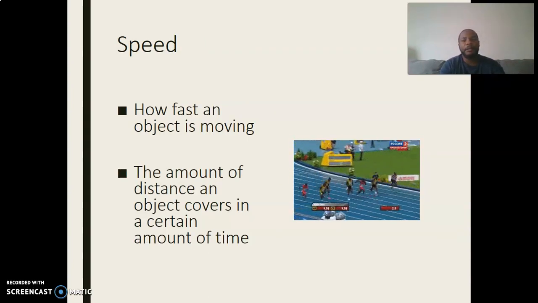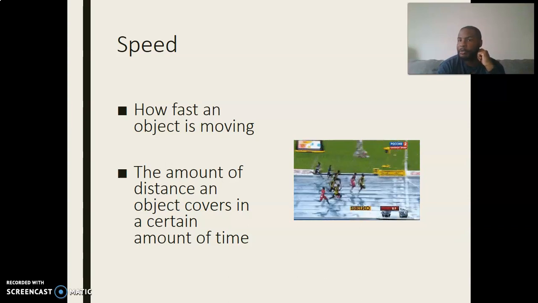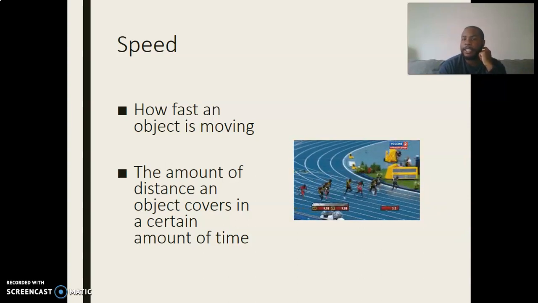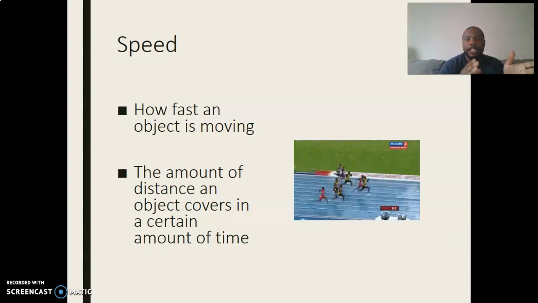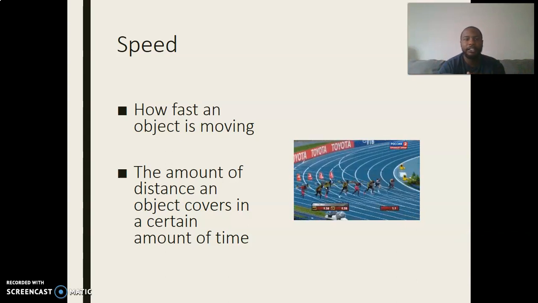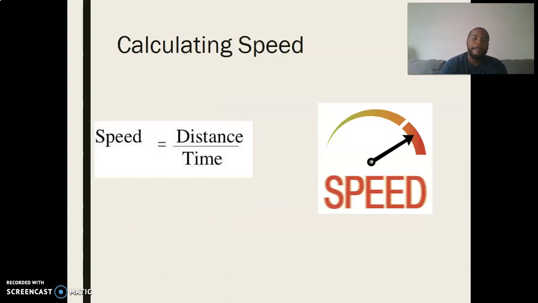Speed: how fast is the object moving? As you can see on the screen, the runners are running really fast. The time it takes them to get from one position to another is how fast they were going. It took the runners 9.10 seconds to cross the line. Knowing a distance and knowing the time, we can figure out the speed. You're going to need to know this for the EOG testing towards the end of the school year: speed equals distance over time.